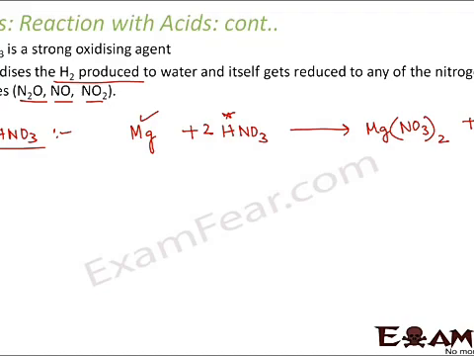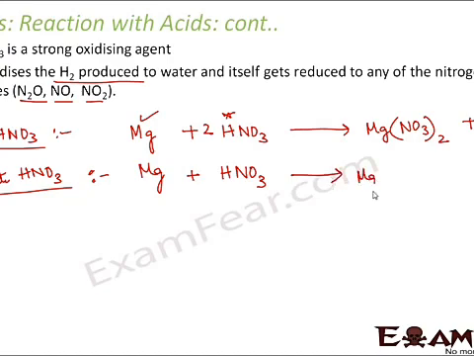Now let us suppose I keep everything the same, just that instead of dilute nitric acid, I take a nitric acid which is moderate, neither very dilute nor completely concentrated. So I take, say, moderate nitric acid. Now in this case, how does the reaction change? Let us try to see. So here also magnesium will react with moderate nitric acid to form magnesium nitrate, that is Mg(NO3)2, plus NO, nitrous oxide, plus H2O. So if you want to balance the equation, you can do it like this.